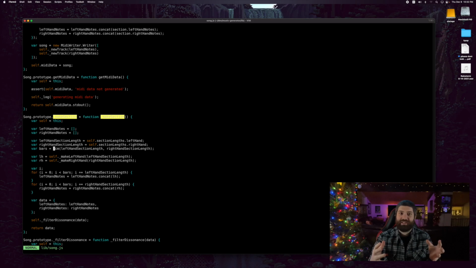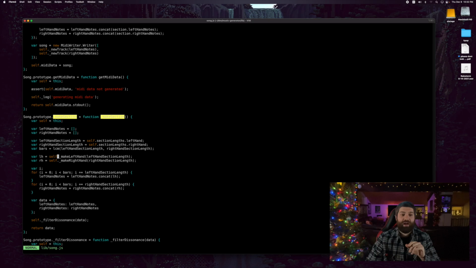So in order to make a pattern that satisfies an 8-bar section and a 4-bar section, we have to calculate the least common multiple between 4 and 8. Luckily that's an easy thing to calculate for 4 and 8. You can get really complex if you wanted to. But basically, a single section, like an intro or a verse, will be 8 bars long. For the right hand, it will be all unique notes for those 8 bars, but for the left hand, it will be 4 bars and then a repeated 4 bars. So it's very simple to follow when you're listening to it. The left hand doesn't go too far off. You get grounded in the same chord progression.